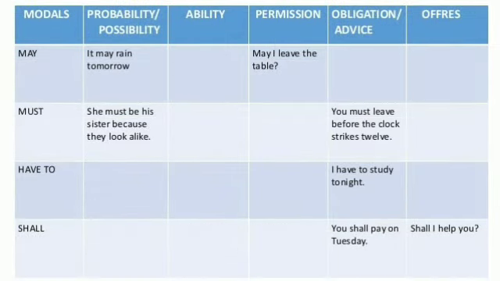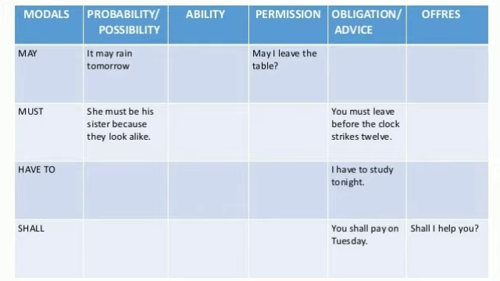Now the may model is used in probability, possibility and permission, and must model is used for probability, possibility and obligation or advice. And have to model is used for just obligation and advice, and shall model is used for the offers and obligations and advice.